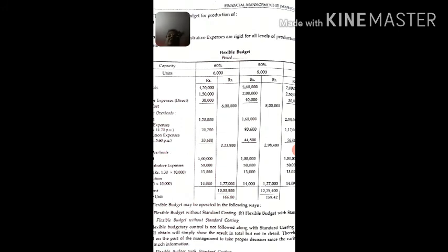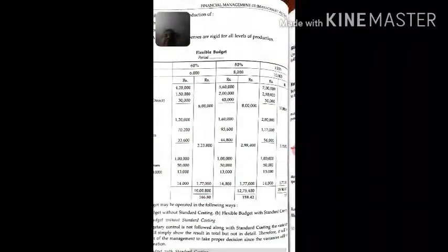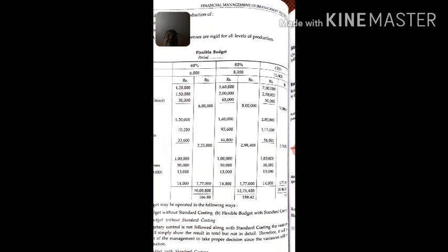But if fixed cost is given on a per unit basis, then you take the base year, the base capacity or the base unit. Here the base capacity or base unit is 10,000 unit, so we need to multiply the fixed cost per unit with 10,000 unit to get the total fixed cost under various levels of activity.